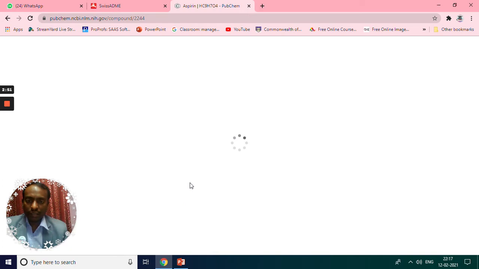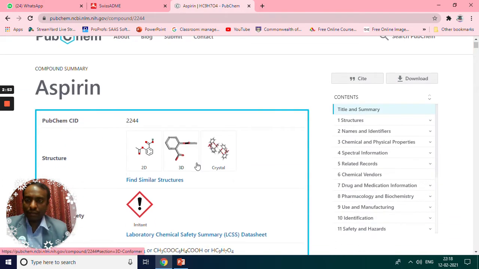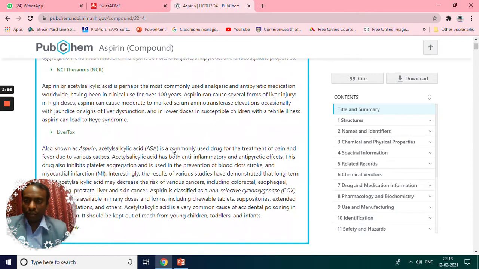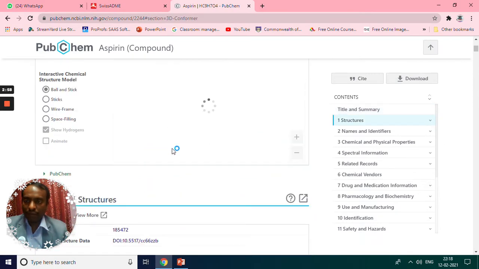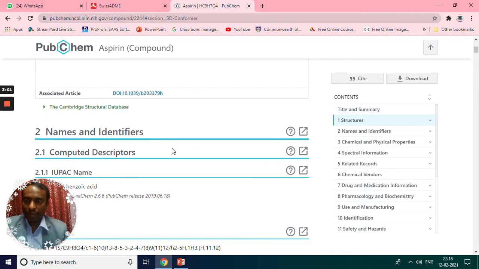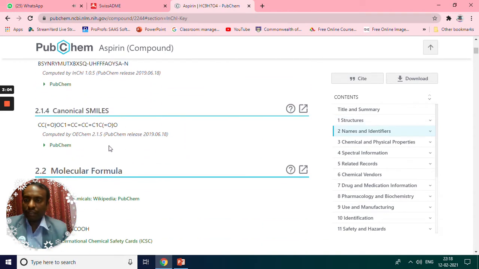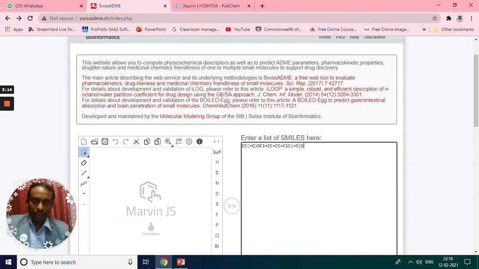We need the SMILES format. Look at this, you'll get all the 3D structures over here. To predict the ADMET properties we need the canonical SMILES format. You just copy this one and paste it in the Enter SMILES here box. You can also draw the structure over here. This is a very important free web tool to evaluate pharmacokinetics, drug-likeness properties, and medicinal chemistry friendliness of small molecules.